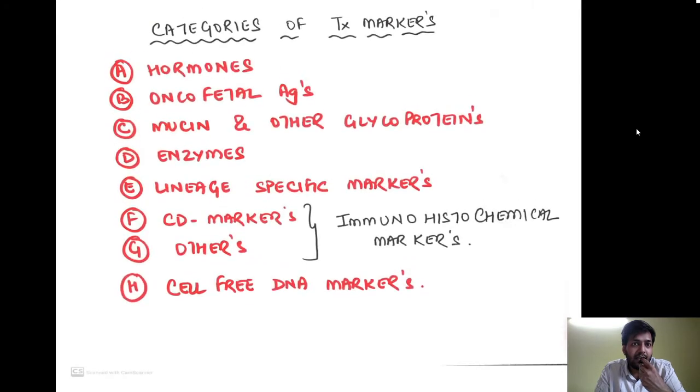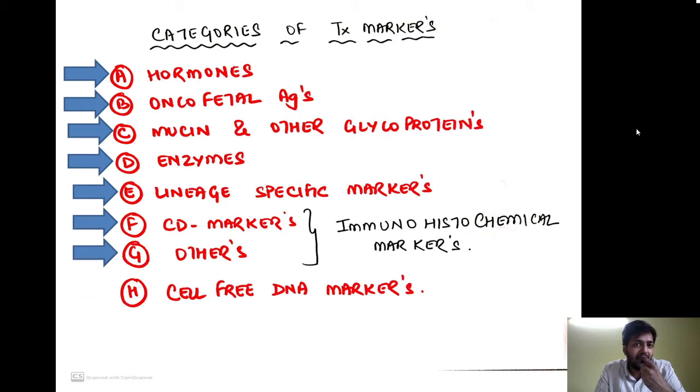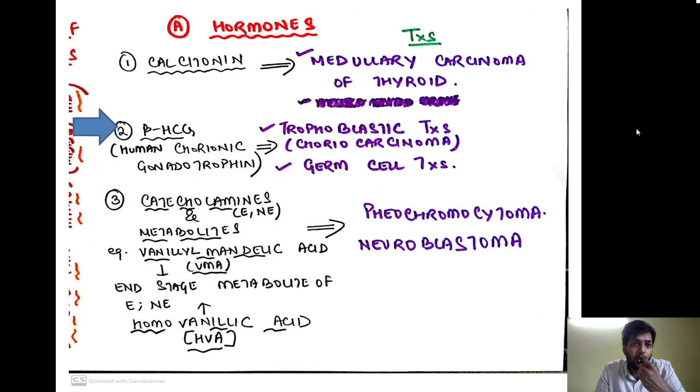Let us move ahead into what are the different categories of tumor markers that we are going to read about today. First is the hormones. Then they can be in the form of oncofetal antigens. Tumor markers can be mucin and other glycoproteins, enzymes, lineage specific markers. They can be immunohistochemical markers, like certain CD markers, and others as well. And as I already mentioned, we have cell-free DNA markers in the category of tumor markers. So let us see individual tumor markers.